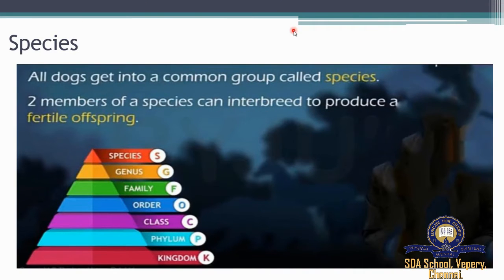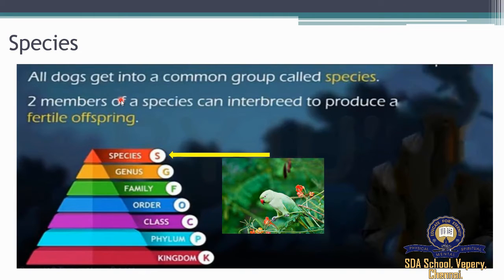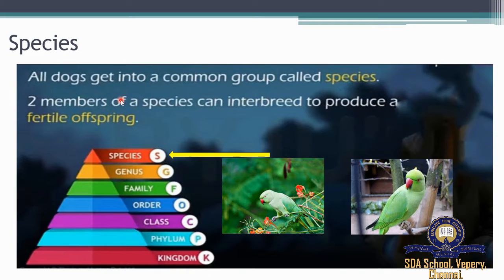Species is the lowest taxonomical category. For example, let's take the Indian parakeet and the green parrot. The zoological name for the Indian parakeet is Psittacula eupatria, and for the green parrot it is Psittacula krameri.